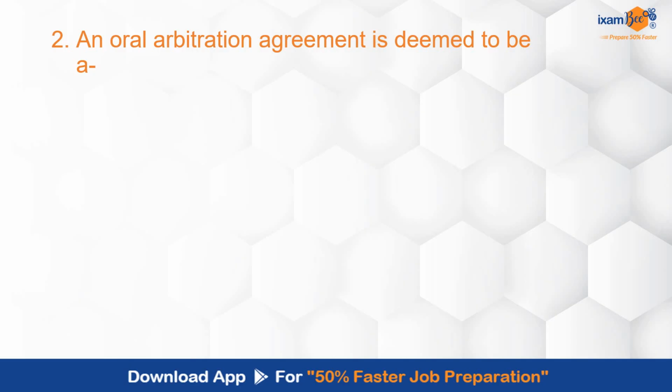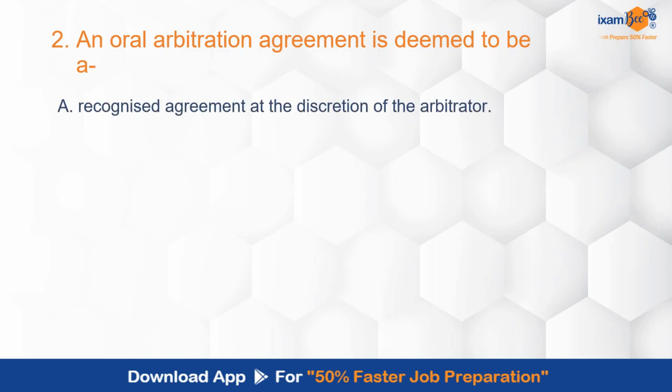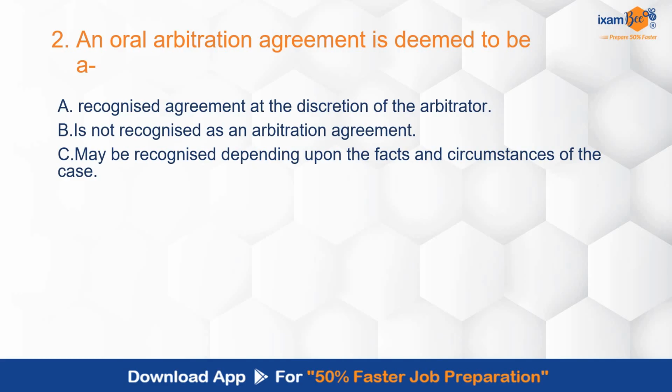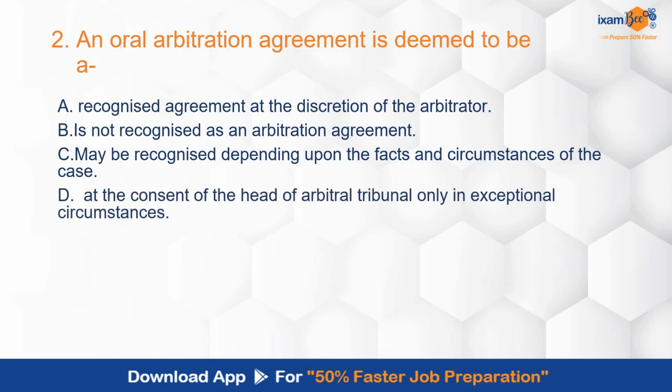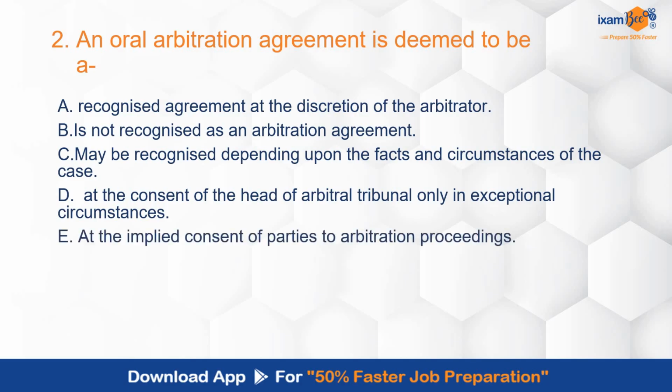An oral arbitration agreement is deemed to be a recognized agreement at the discretion of the arbitrator. It is not recognized as an arbitration agreement. It may be recognized depending upon the facts and circumstances of the case. It is at the consent of the head of the arbitral tribunal only in exceptional circumstances. It is at the implied consent of parties to arbitration proceedings. So an oral arbitration agreement is deemed to be what?